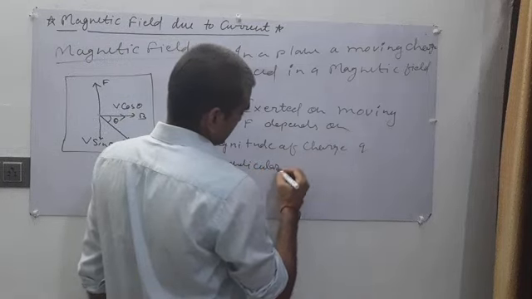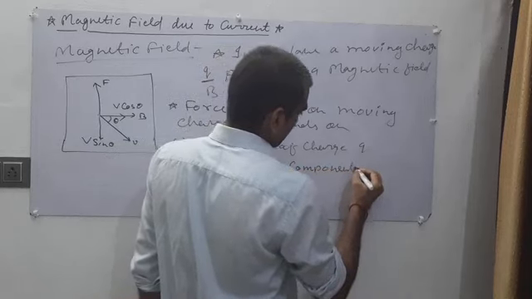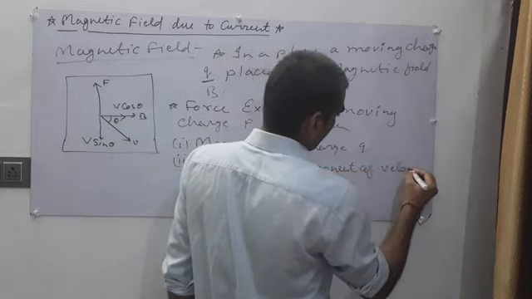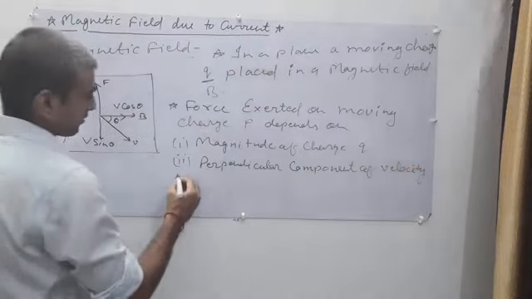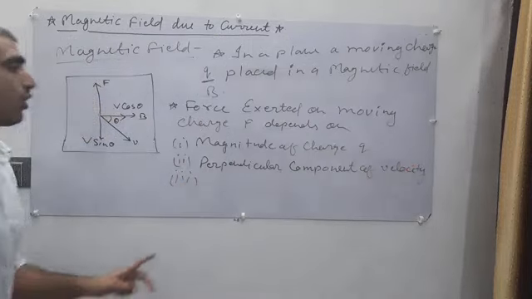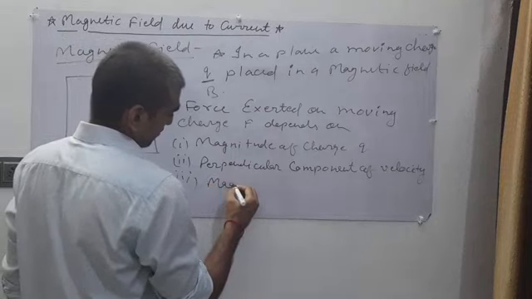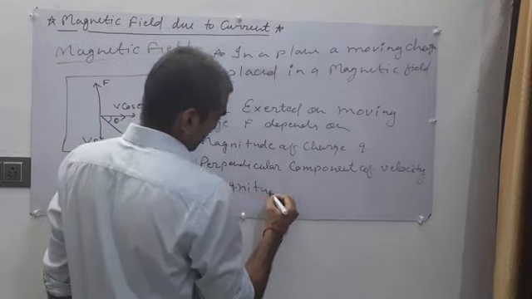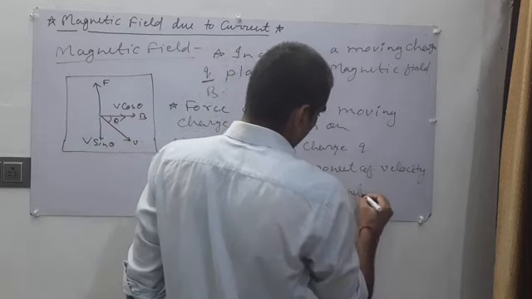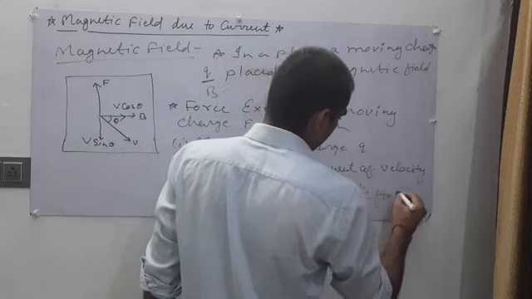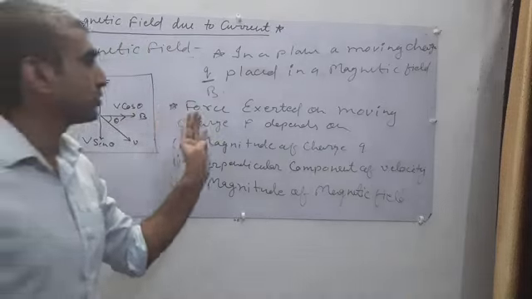And the third one is the magnitude of the magnetic field. These are the three things on which our force depends.